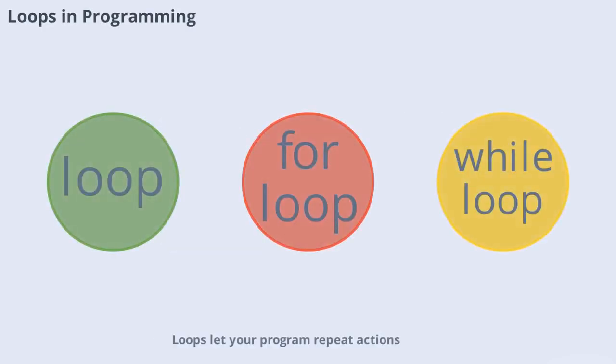Loops let your program repeat actions. Imagine you want to say hello 5 times. Instead of writing the same line 5 times, you use a loop. In Python, a for loop or while loop repeats instructions until a condition is met. Loops save time and make your code shorter and easier to manage. They are very important in programming.